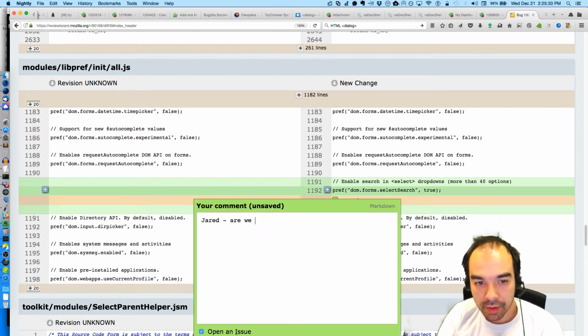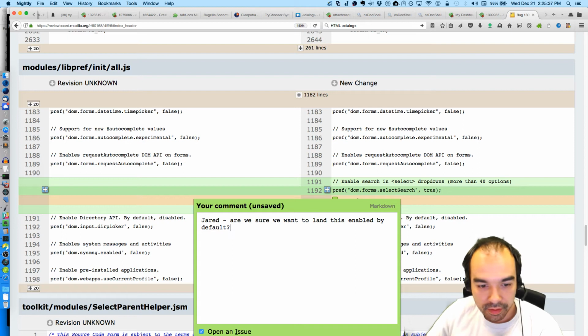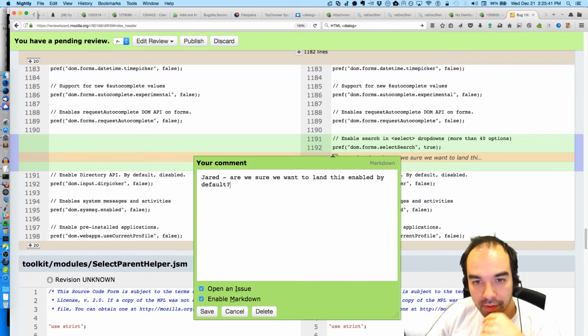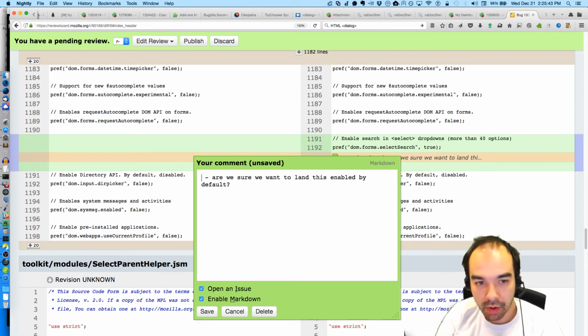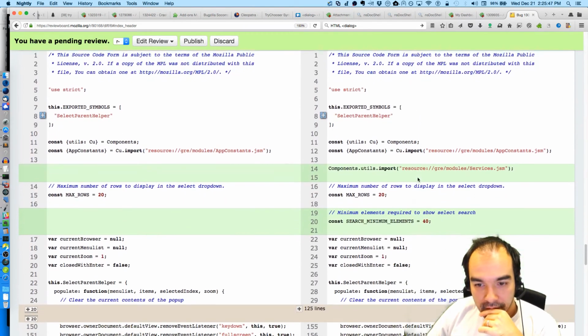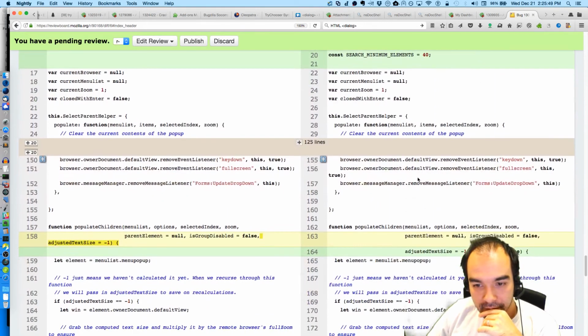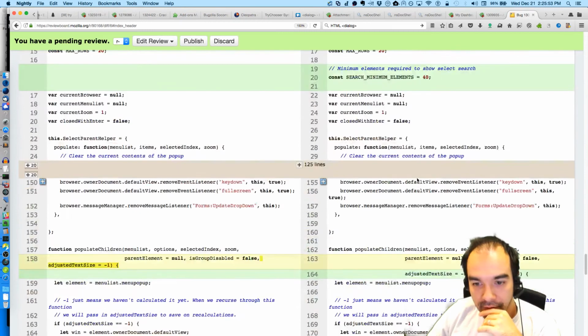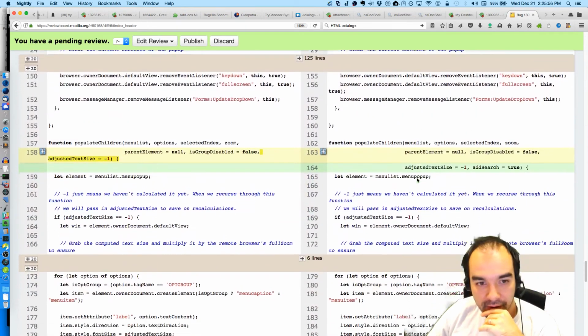Jared, are we sure we want to land this enabled by default? Or I'm going to say Jaws. Jaws is my co-reviewer. I've already reviewed all of this. This all was fine.